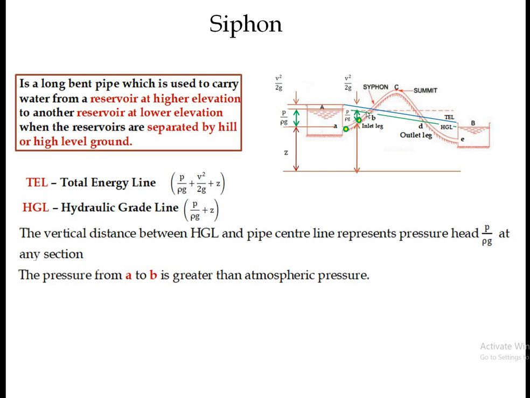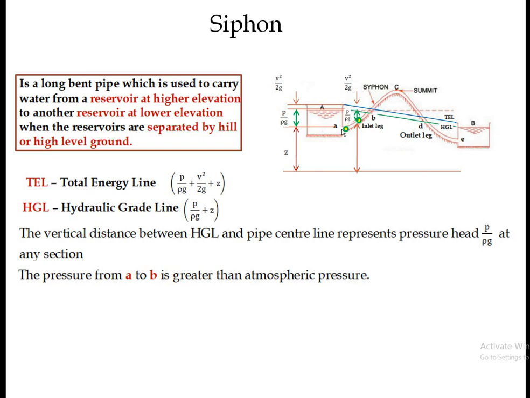So here the pipe center line and the HGL coincide with each other at point B. That means the pressure energy, or the pressure head, is 0. The pressure at point B is 0 gauge pressure. So 0 gauge pressure means that at this point atmospheric pressure is there.